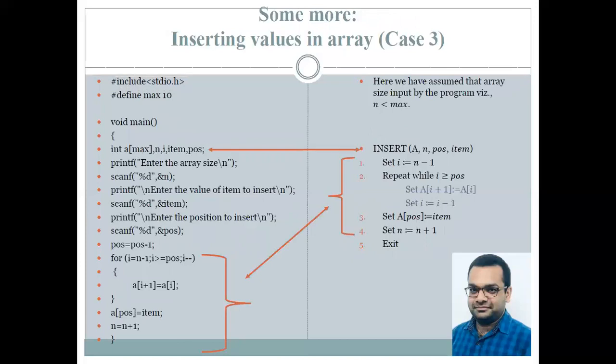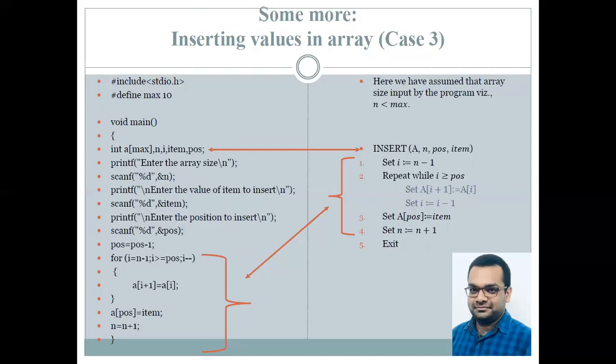Now over here also, you can see on the right hand side, we again assume that array size n is less than the max value. Now you can see it is a direct conversion wherein the algorithm is slightly changed, where in the program we are specifying the array name, the size, and the position. Now we have to specify at which position the element needs to be inserted, and the item or the element that needs to be inserted.